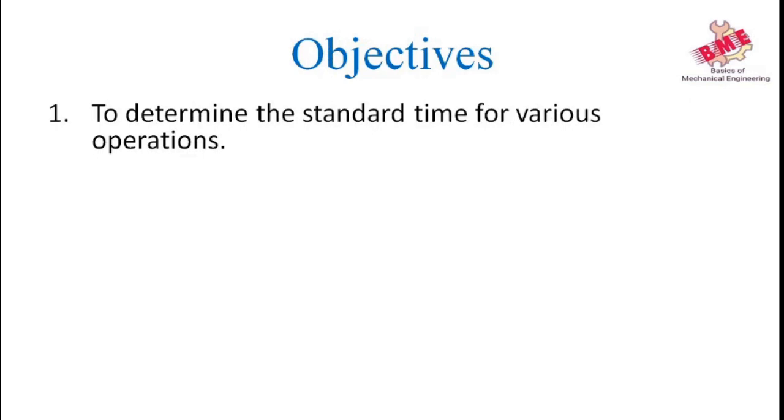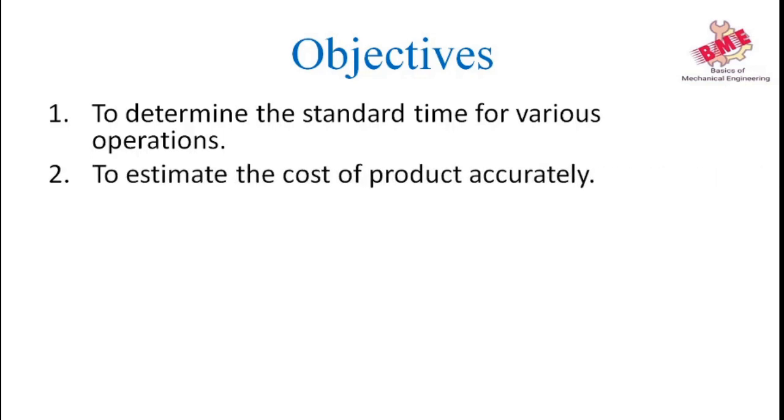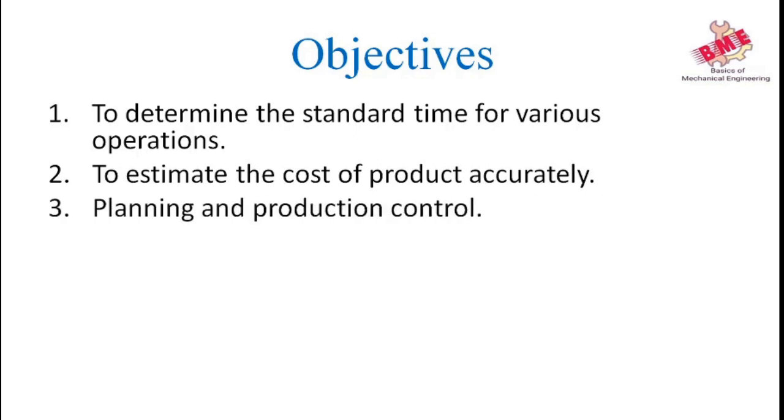Now we will see the objectives of time study. To determine the standard time for various products. This helps in fixing the wages and incentives for the worker. Second one is to estimate the cost of the product accurately. By calculating the time and wages of the workers, we can perfectly estimate the cost of the product. Third one, planning and production control. By time study, we can plan the production of the organization well and control the production with the time study.